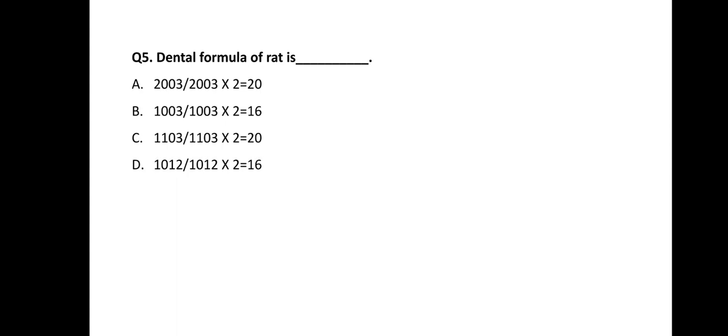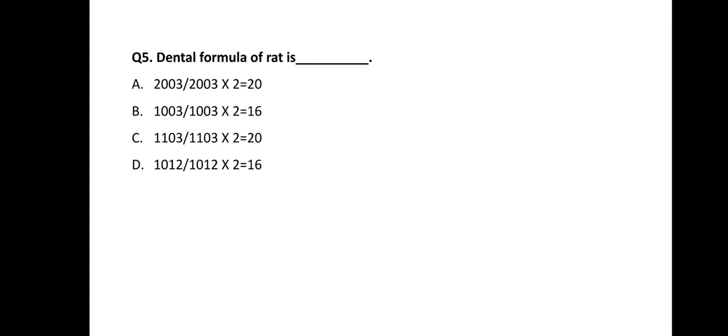Look at this first option, 2003 oblique means the upper and lower jaw. Then again 2003 multiplied by 2 means the whole jaw is divided into 4 different parts. Upper and lower jaw 2 parts, and then upper and lower jaw again divided vertically into 2, right and left side.